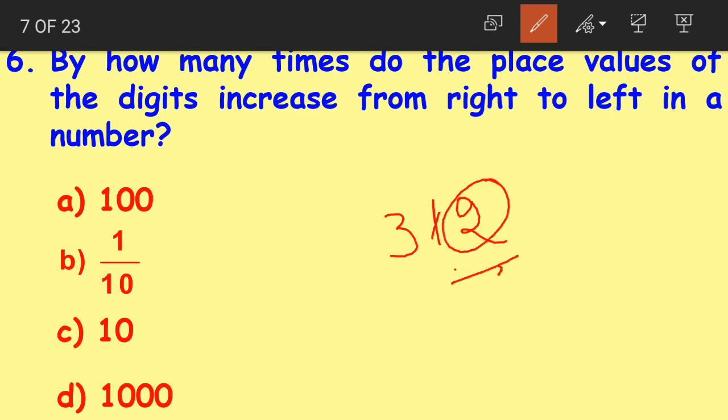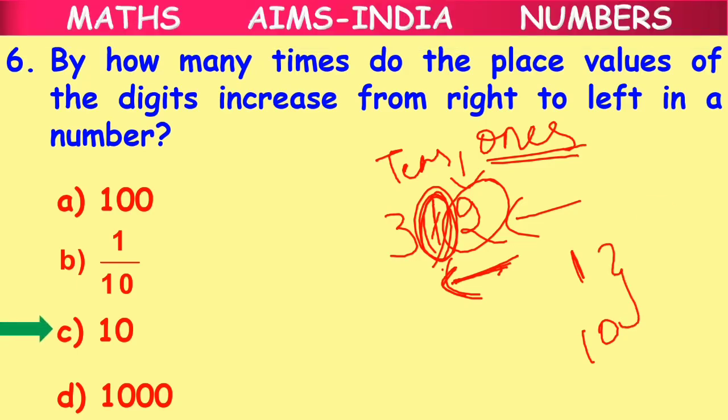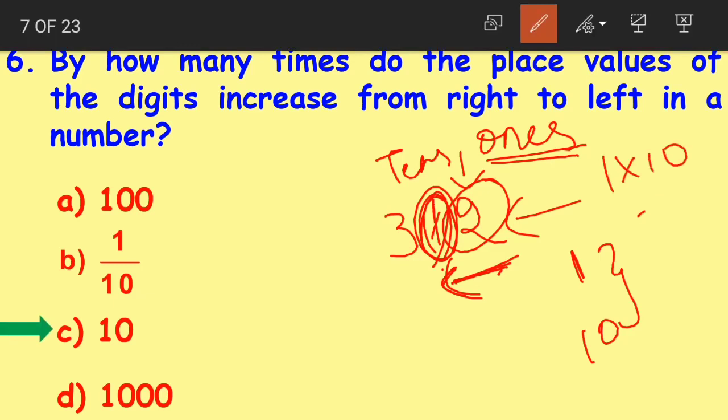Now how many times does the place value of a digit increase from right to left? From right to left, the digit 2 here is in the ones place, right? The digit to the left of 2 is in the tens place. When we look at these two, how much did the value increase? The value increased by option C, 10 times. How? 1 into 10 is equal to 10.